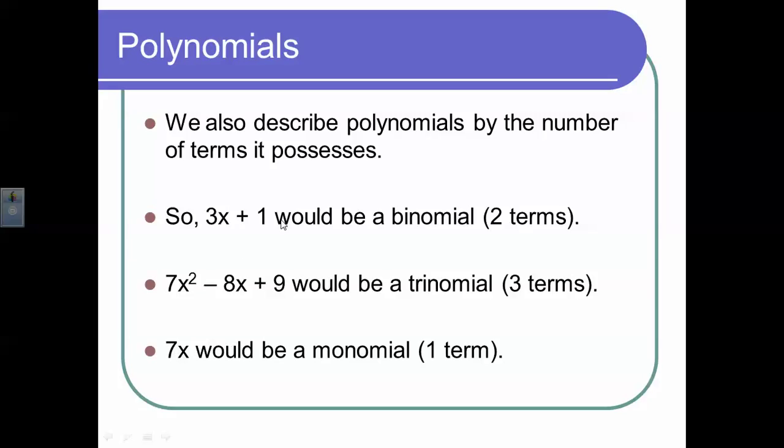Now, when we have binomials and trinomials, they do not necessarily have to be in descending order once again. They don't necessarily have to go 2, 1, 0. You can have different mixes of powers in different orders, but as long as there are two terms, it's a binomial.